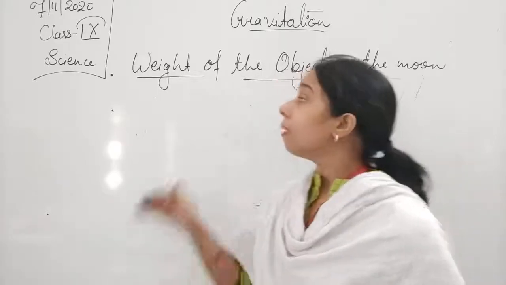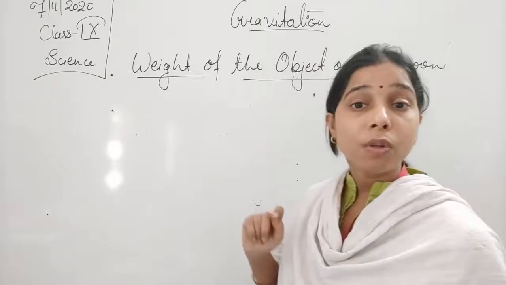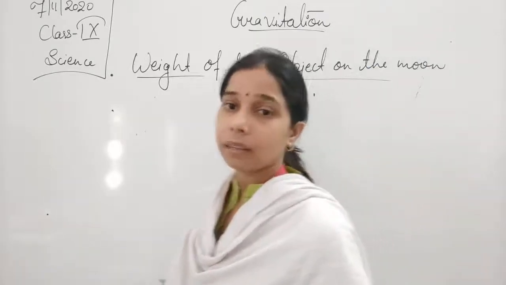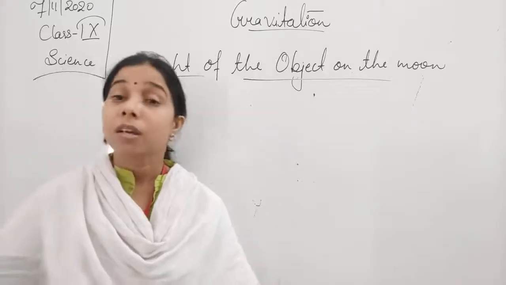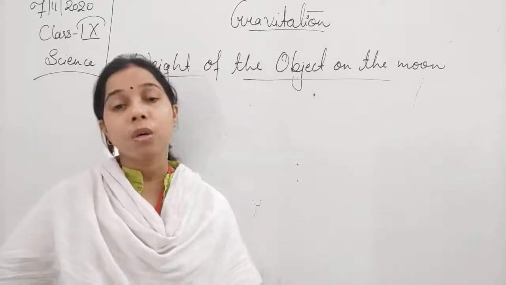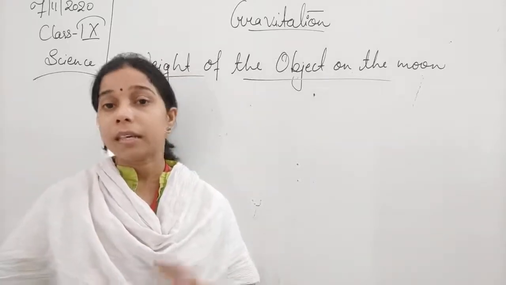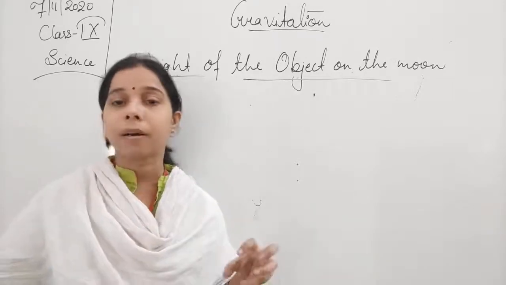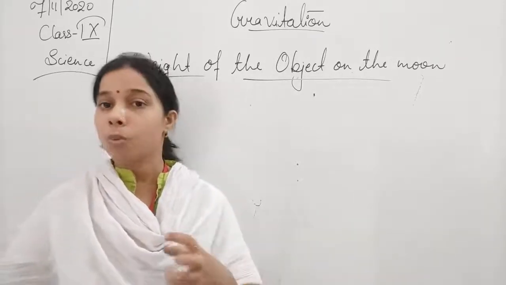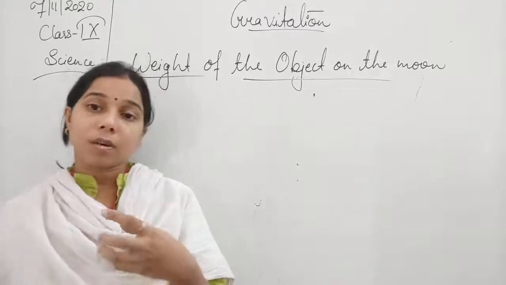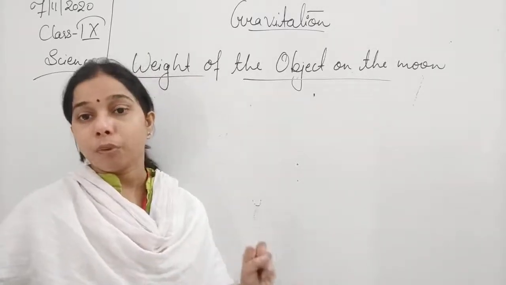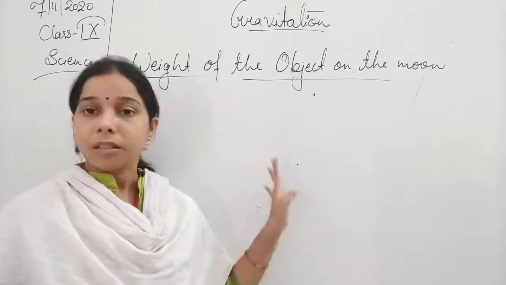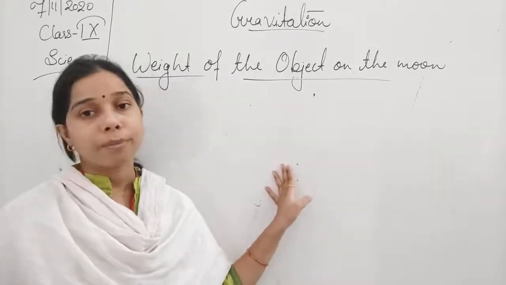Same thing, weight of the object on the moon. Like the earth, the moon is also exerting a force of gravitation. This force of gravitation exerted by the moon tries to pull the object towards the center of the moon, and that is the weight of the object on the moon.